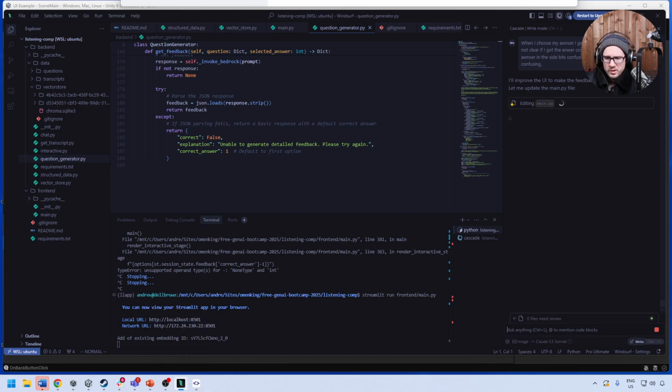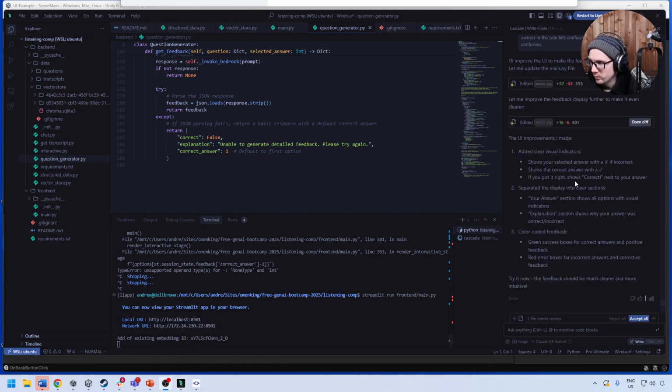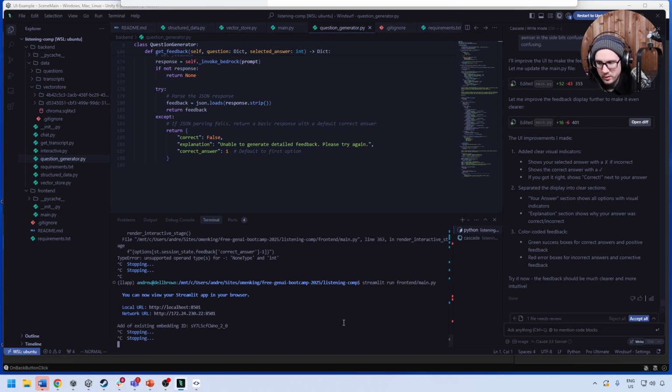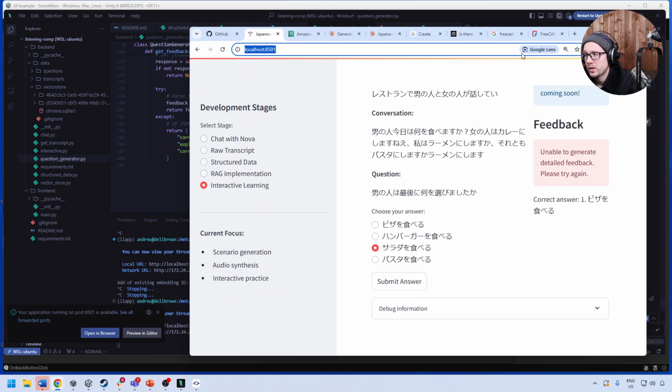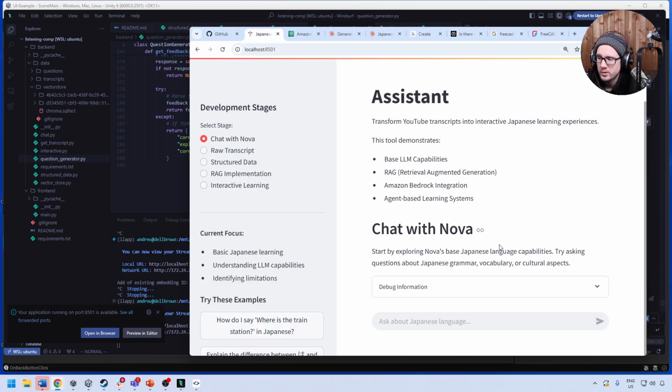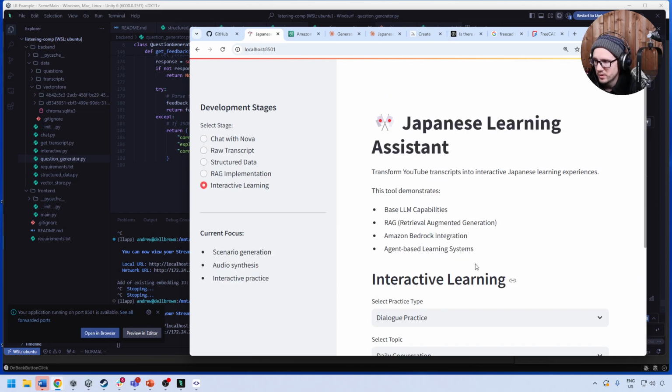Okay, and we'll give it a moment to do that. All right, so it's made UI improvements. Let's go take a look here and see what we get. We're going to run this again. I'm going to go back over to here. I'm going to bring this on down. We're going to give this a hard refresh. We are going down to this one here.